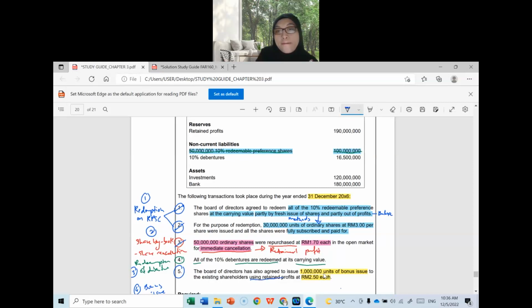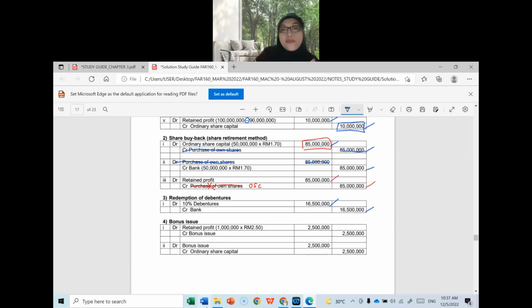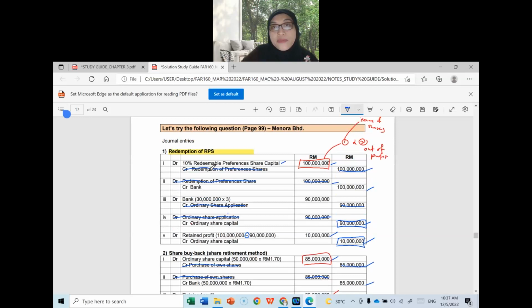Your retained profit account. So the first step is to debit your retained profit account by how much? The number of shares you want to issue and the price, 2.5 million. Credit bonus issue. And then close the bonus issue and transfer to the ordinary share capital account. So that's all about Menora Berhad.